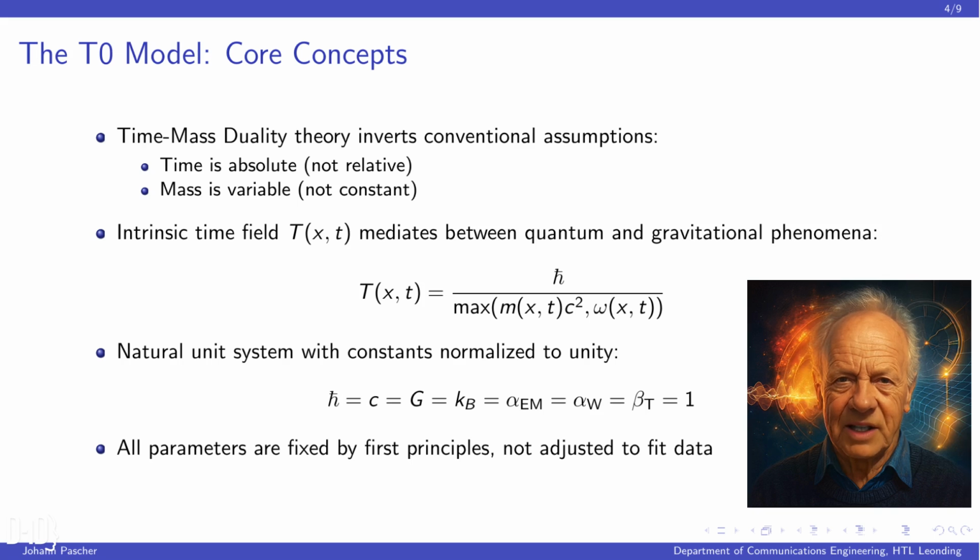The T0 model is based on a fundamentally different perspective. The time-mass duality theory reverses conventional assumptions. In this model, time is absolute, not relative, and mass is variable, not constant. An intrinsic time field mediates between quantum phenomena and gravitational phenomena, as described by the equation shown. We use a natural unit system where all constants are normalized to 1. The crucial point is that all parameters are fixed by first principles and are not adjusted to fit data.